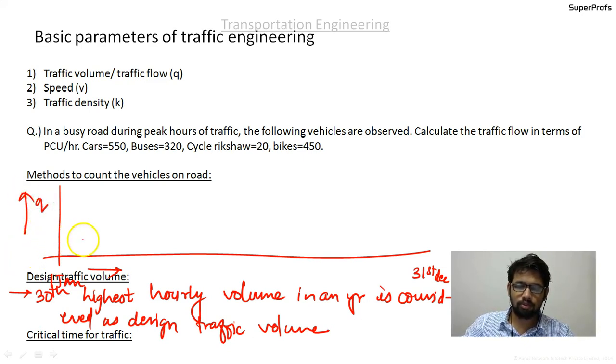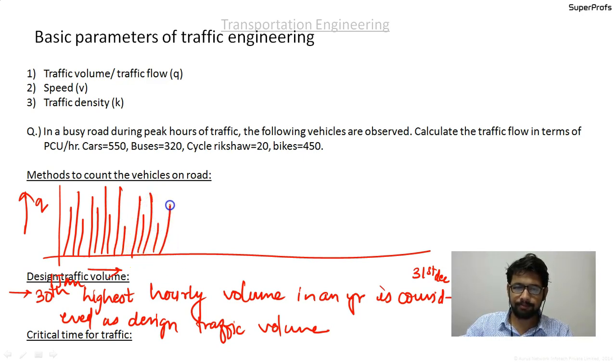So for each hour there will be some traffic volume, like this. So this is the traffic volume per hour in a year. Please draw the straight lines.